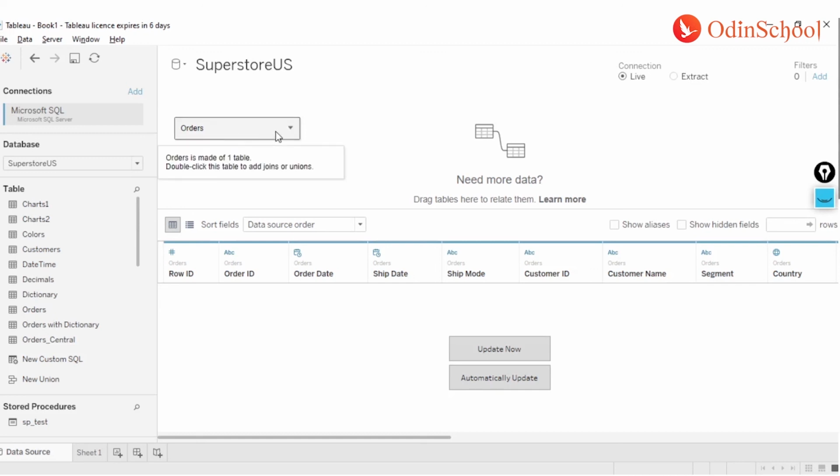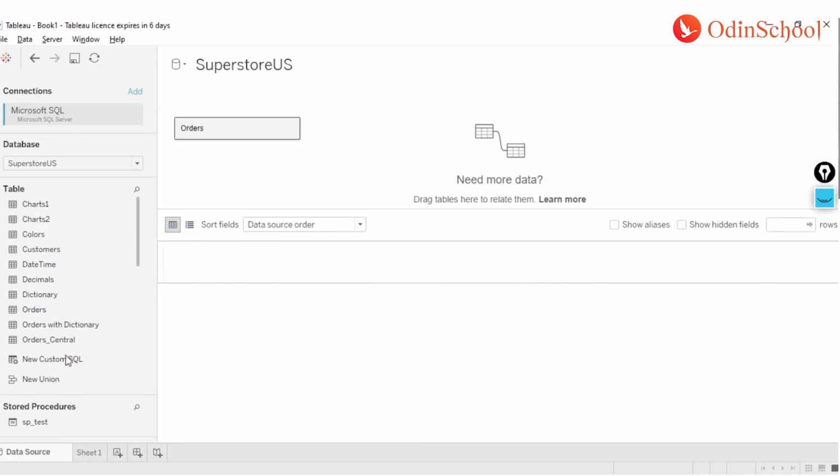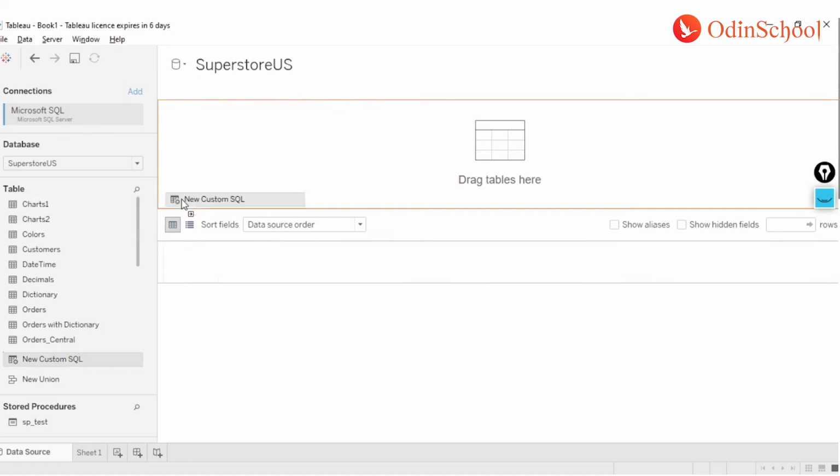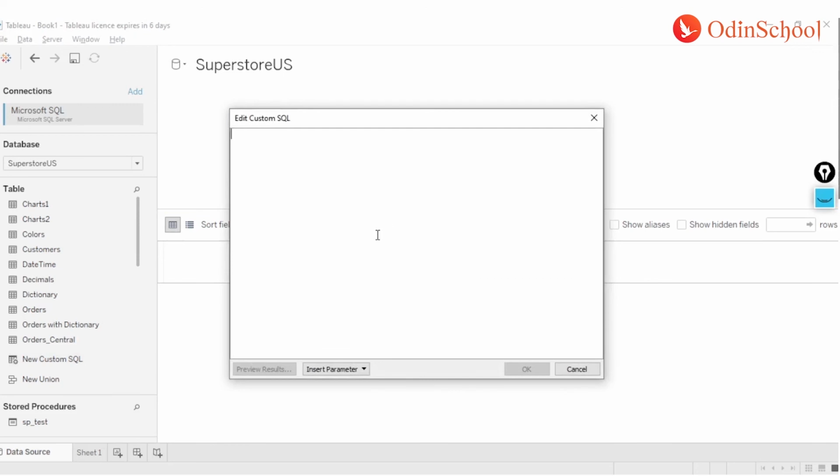But for now, if I want to restrict some amount of data from this table, instead of calling the table directly, I will use a mechanism called custom SQL. Whenever I drag this new custom SQL into the data pane over here, we will have an option to write a query.